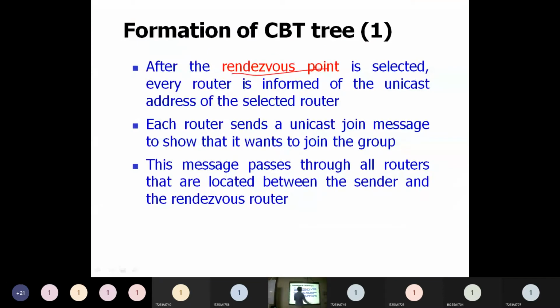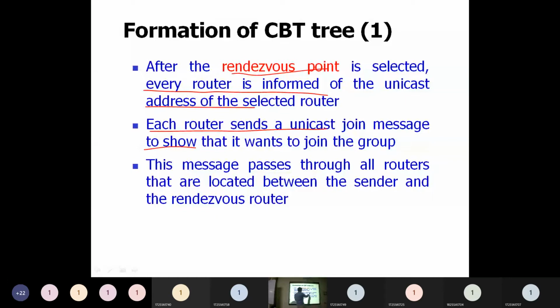So after you select this core router, every router is informed of the unicast address of the selected router. So first you will fix one particular router as core router. We can call it as a rendezvous router, and this router address will be given to all the routers available. Now each router sends a unicast join message to show what is the group for which the particular router wants to communicate.